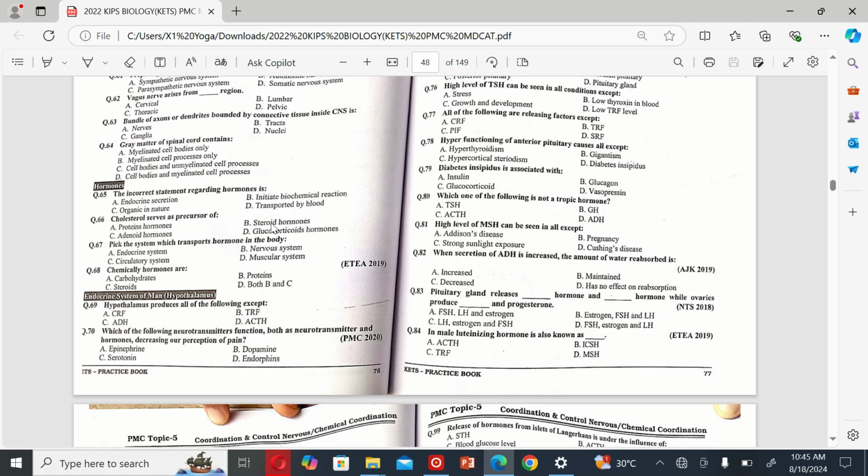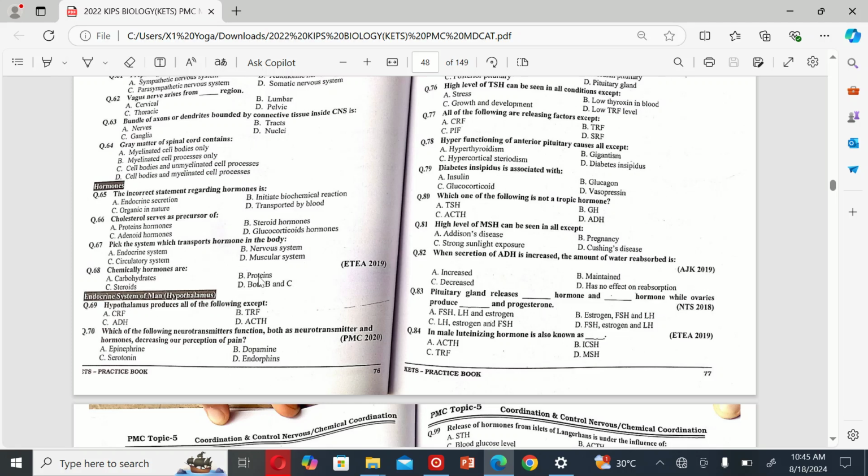The next MCQ is: cholesterol serves as a precursor of A. Protein hormones, B. Steroid hormones, C. Adenine hormones, and D. Glucocorticoid hormones. So the correct option is B. Steroid hormones.